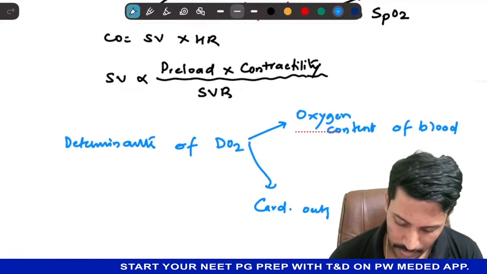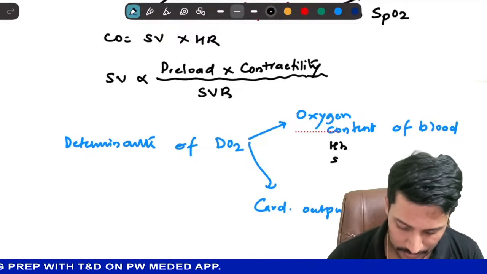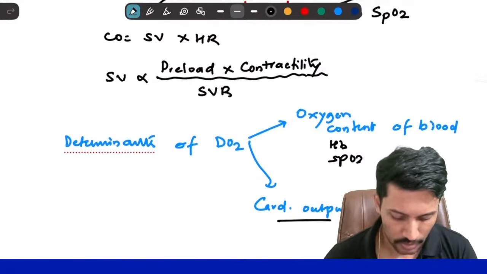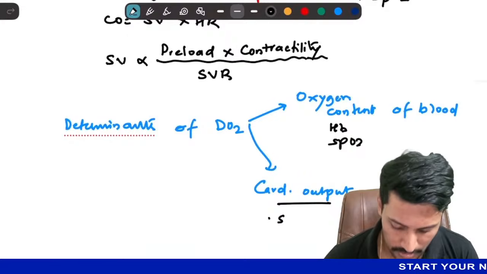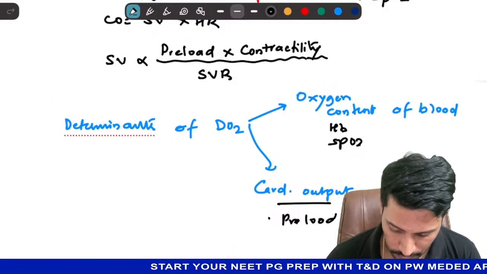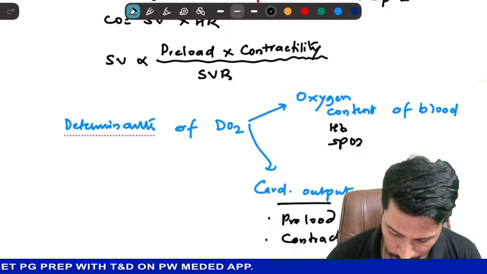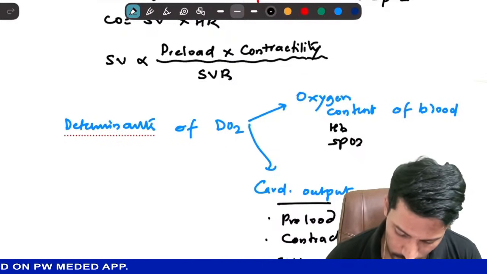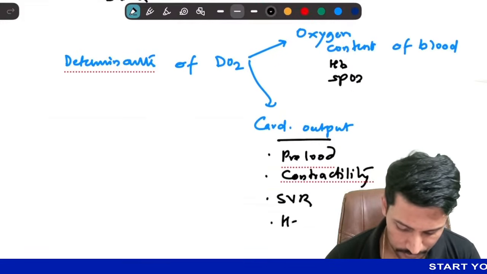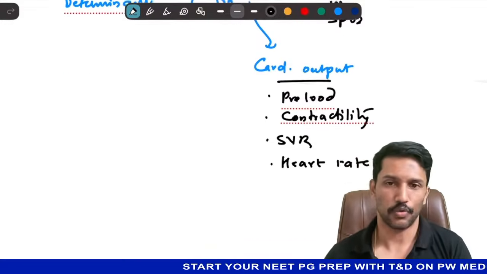The determinants of oxygen content of blood are hemoglobin and SpO2. And determinants of cardiac output are stroke volume, which is dependent on preload, contractility, and systemic vascular resistance. The second determinant is heart rate. So if I have bradycardia, I will have low cardiac output, right?